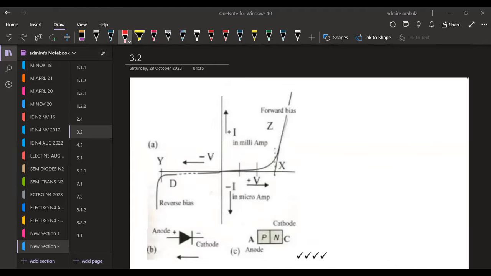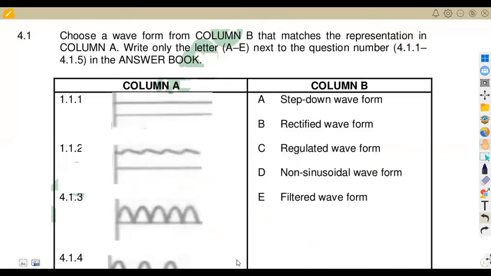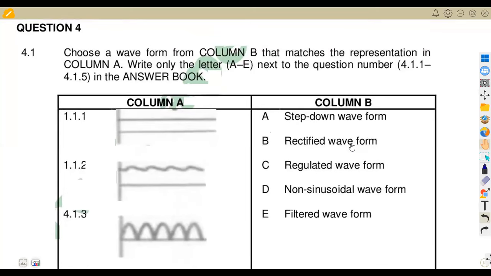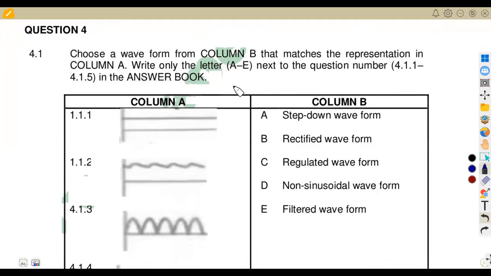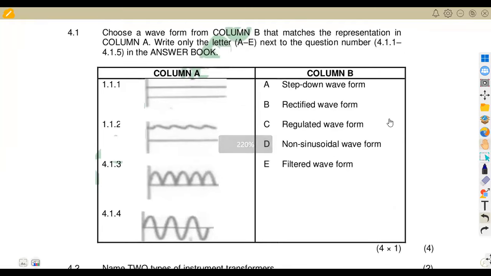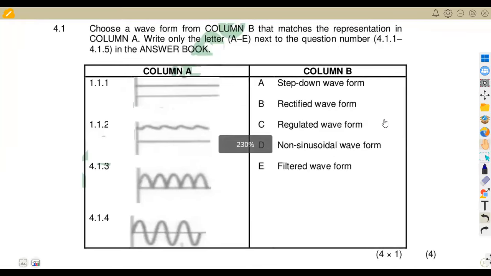All right, so that was our diode, our PN, given a PN in this case. Then 4.1, we are told to choose a waveform from column B that matches the representation in column A. So we've got column A, write only the letter A to E next to the question number in this case. All right, so this is what we have.